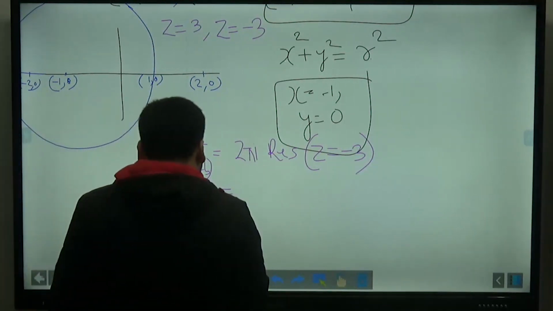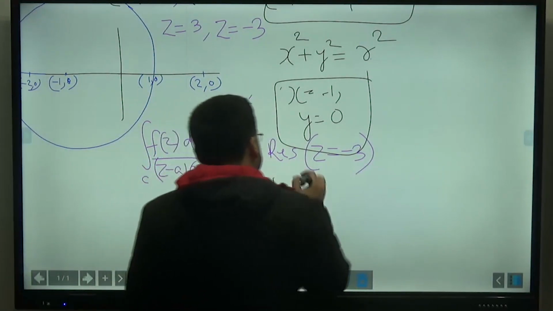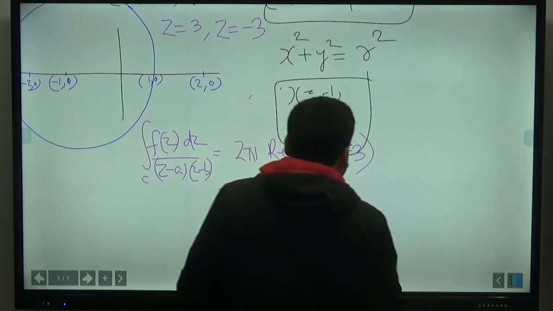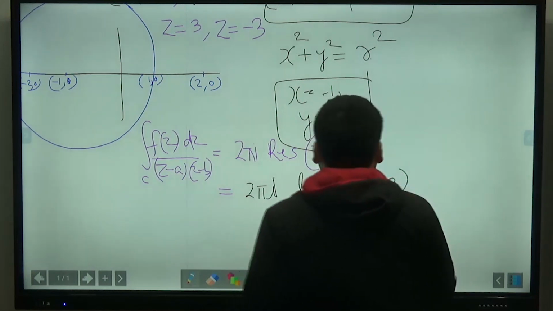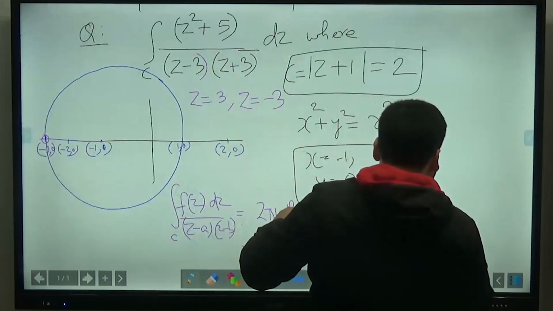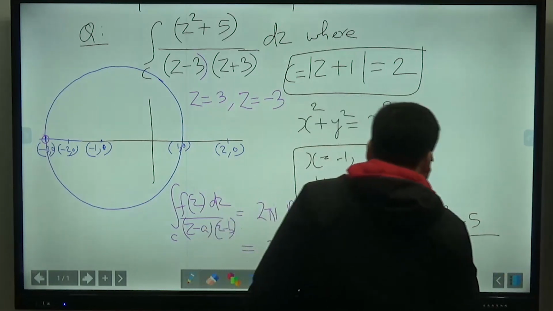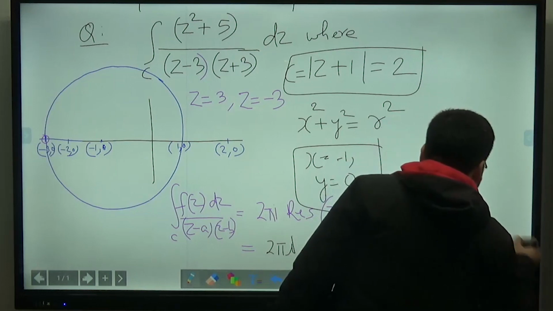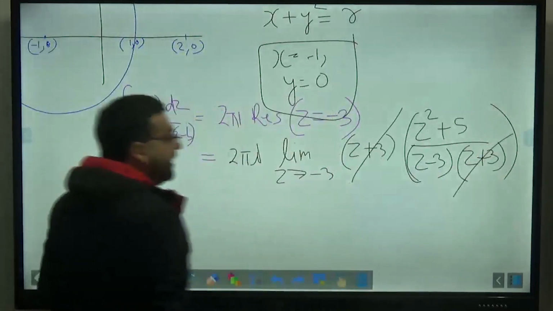Residue means limit z tending to -3 of z minus a, that is z minus -3, which is z plus 3, times the whole function, z square plus 5 divided by z minus 3 and z plus 3. So z plus 3 will be eliminated.